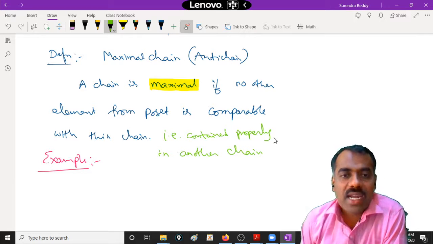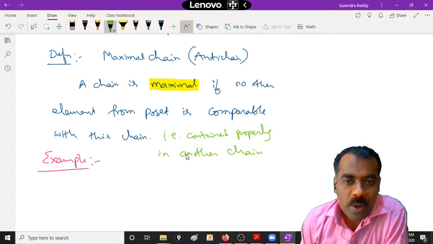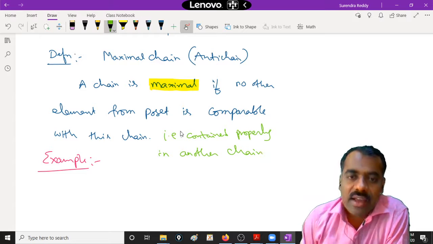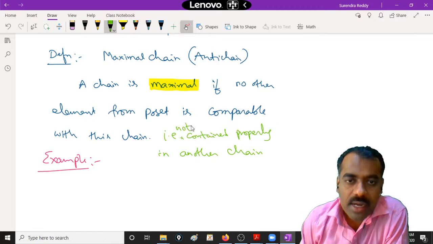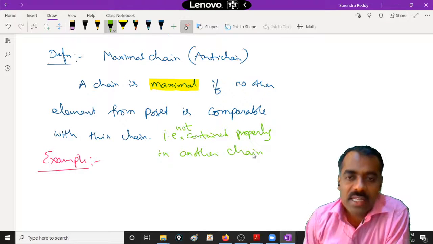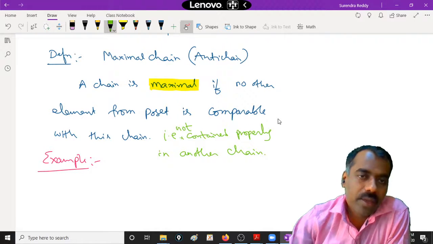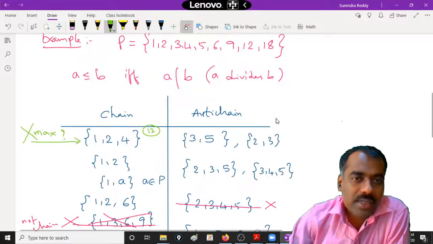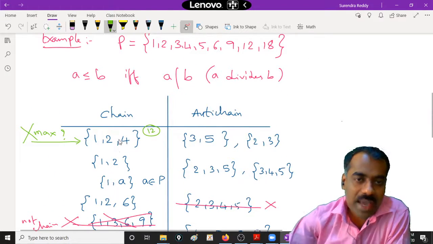I have to write here: not contained properly in another chain. Then we can say that it is a maximal chain. So this 1, 2, 4 is not maximal.